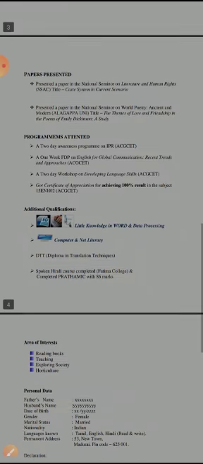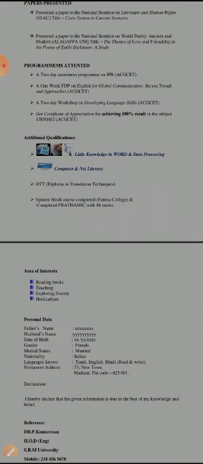After writing all these things, you have to write your additional qualifications. Nowadays most of you have completed some computer courses, here you can include that.